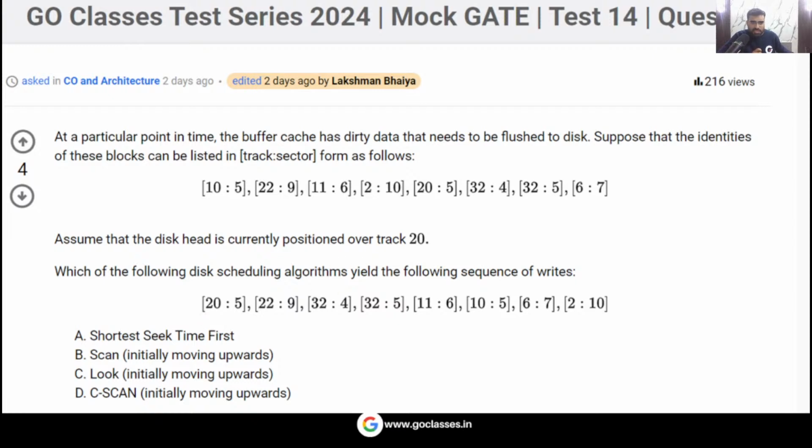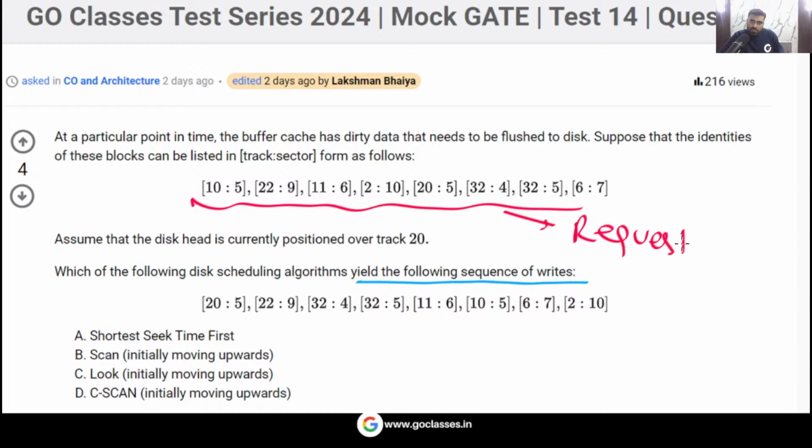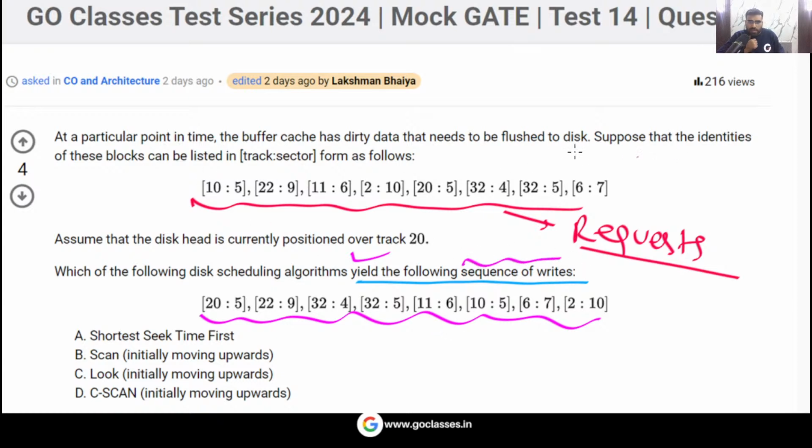In this particular question, basically, read this question. You have to find out which disk scheduling algorithm will give you the same sequence of writes. Means these requests are given to you. These are the requests, you can see. Now which of them will process these requests in this sequence? This is what the question is asking you. Which of them will yield the following sequence of writes? All of them are actually write operations.